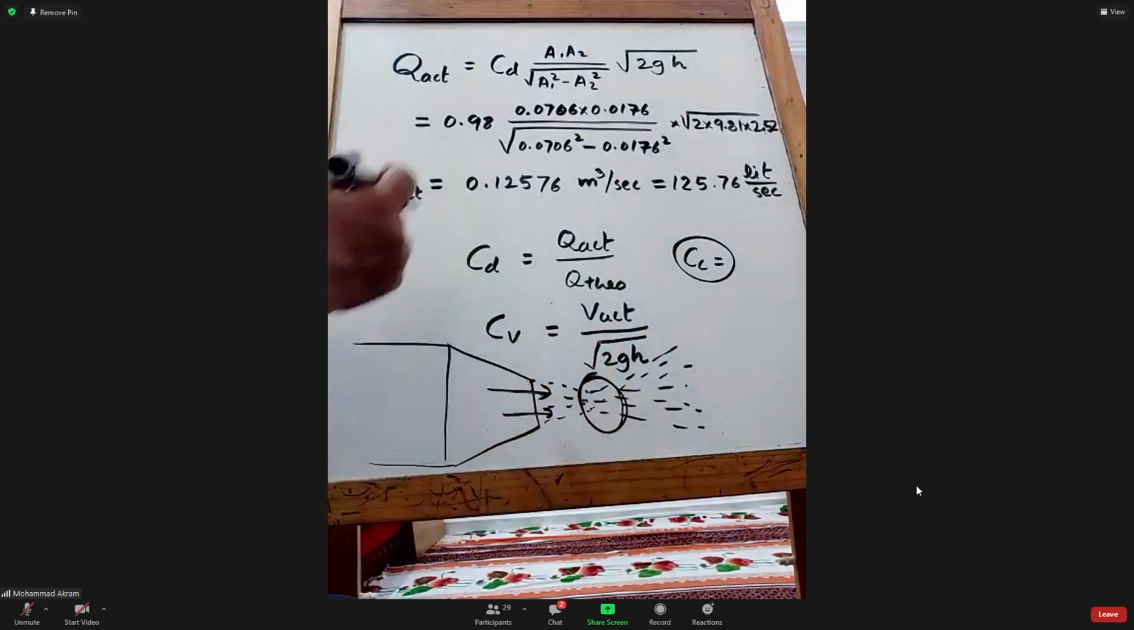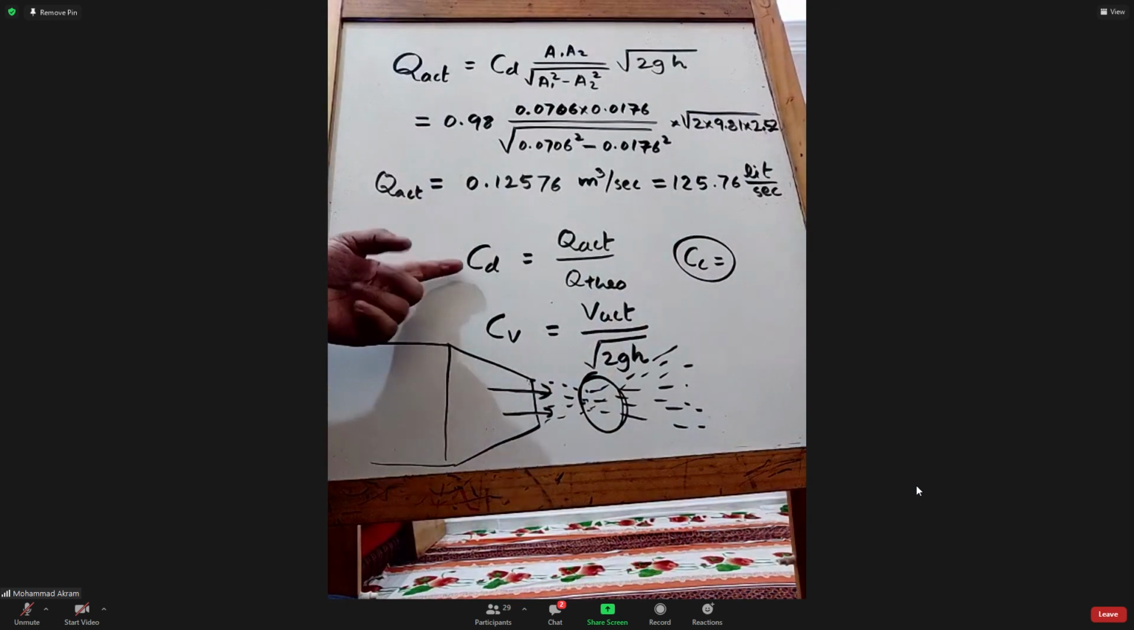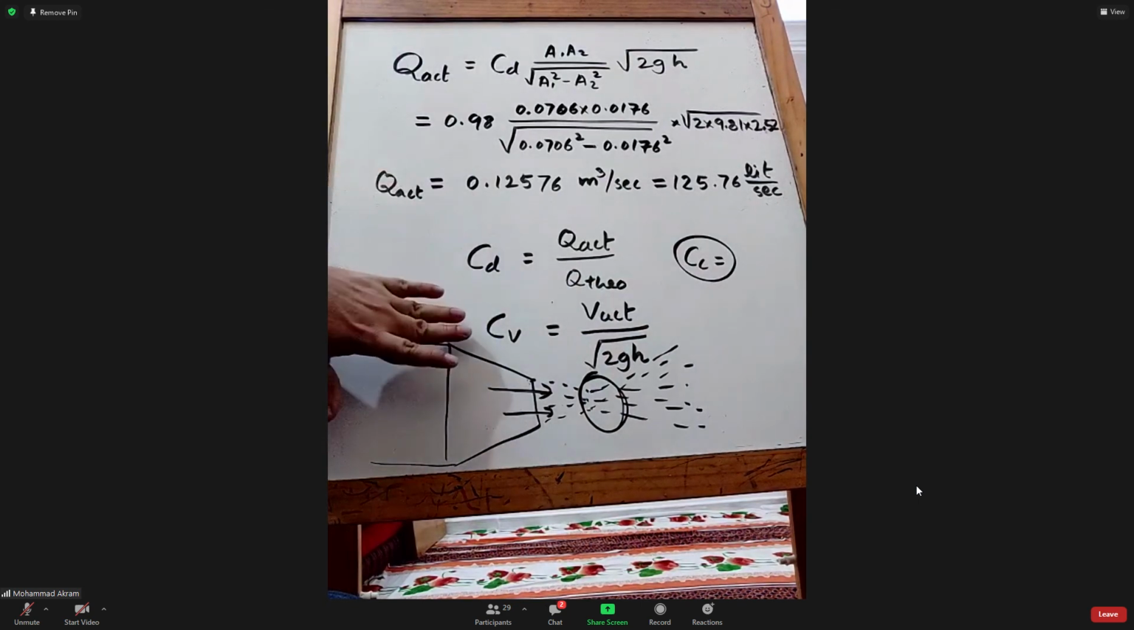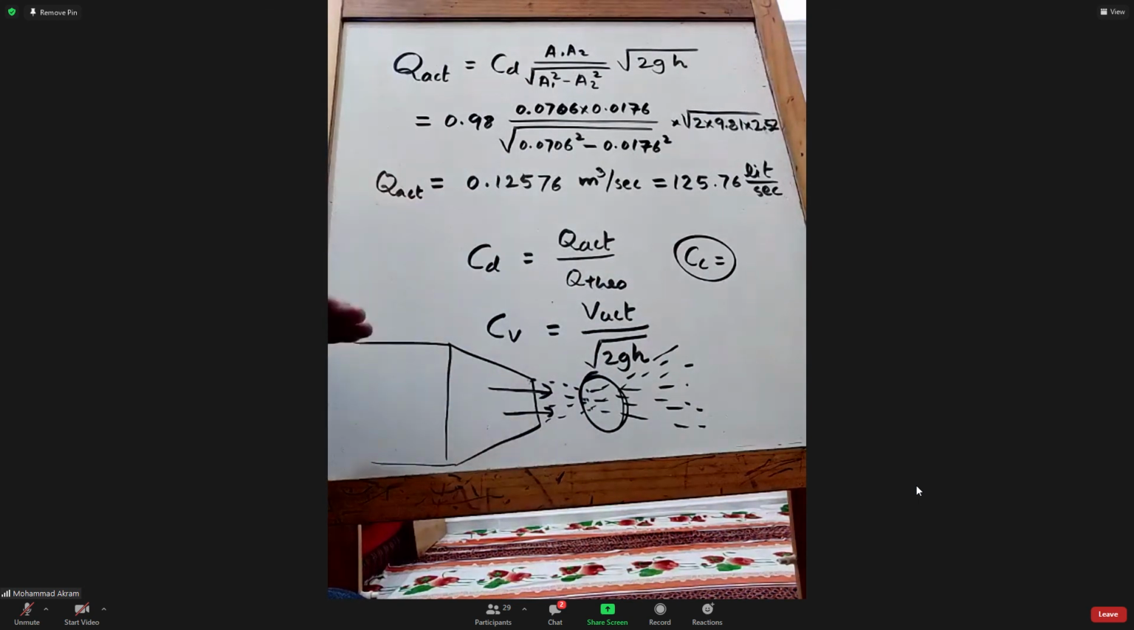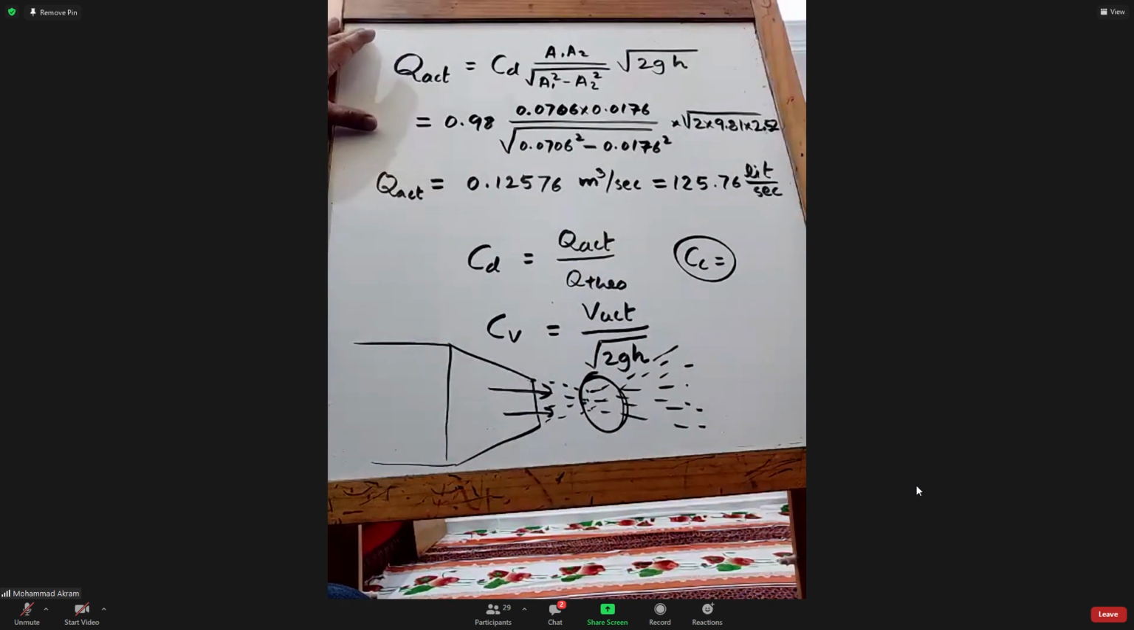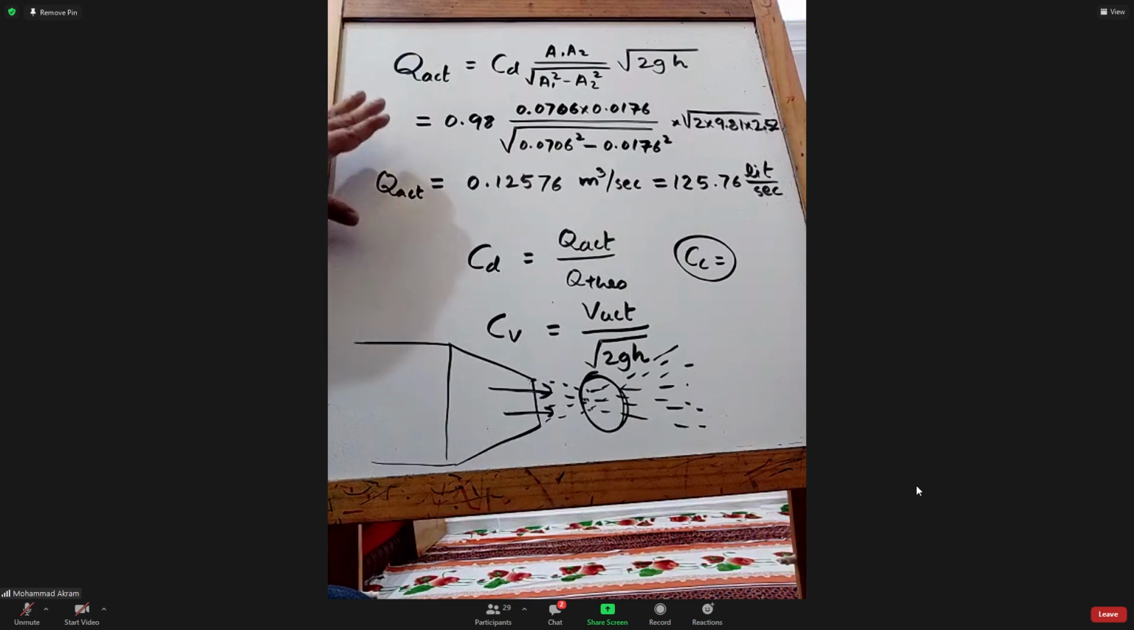You just asked about that CD, that's why I explained this. So we have only two in our discussion. CV we will discuss when we see our next device, that is the pitot tube. I hope you have understood the venturimeter clearly, right? Venturimeter is clear. Yes, doctor.